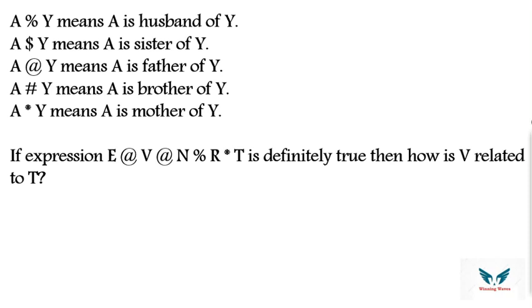So just look at this particular question. Here he has given some sort of codes. Out of those codes we are supposed to say how V is related to T. So see, E at the rate V. For these kinds of questions we are supposed to draw a family tree. Without a family tree we cannot do these sorts of questions. So E at the rate V. At the rate means father. So E is father of V.